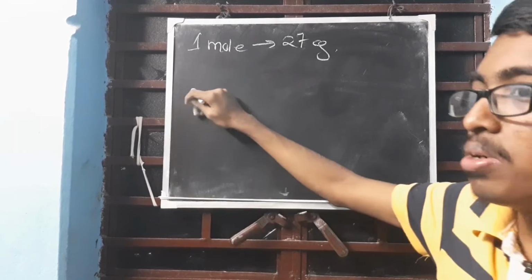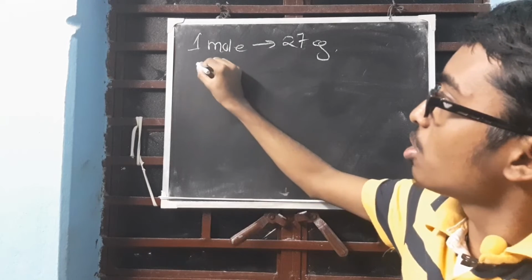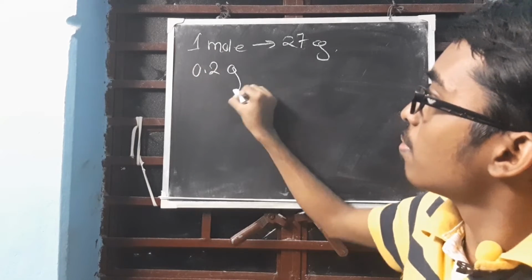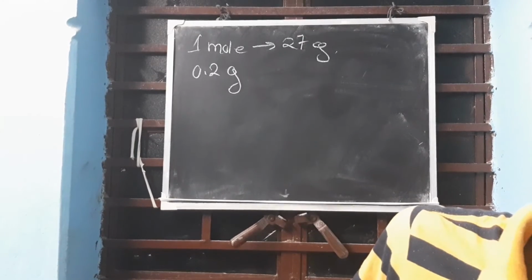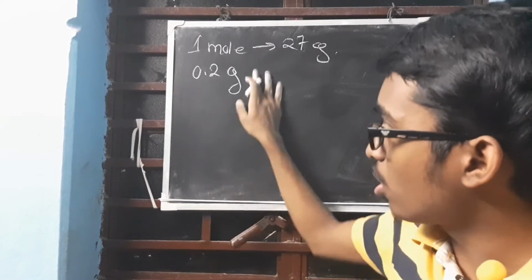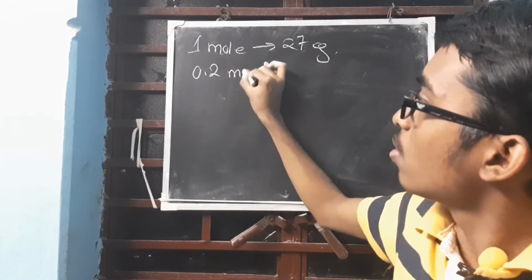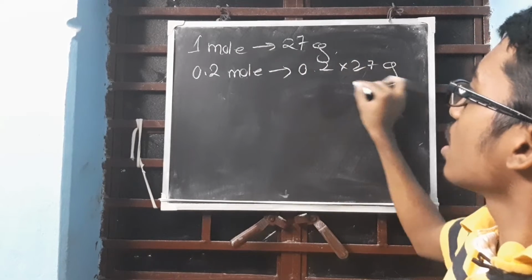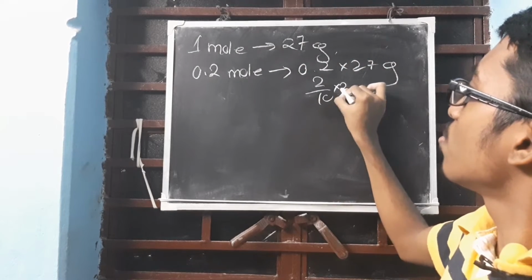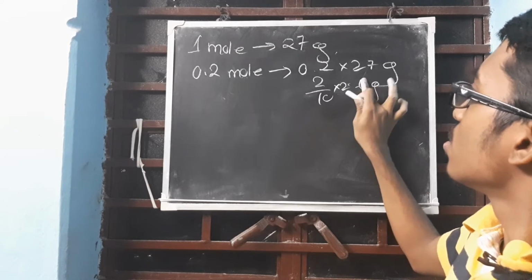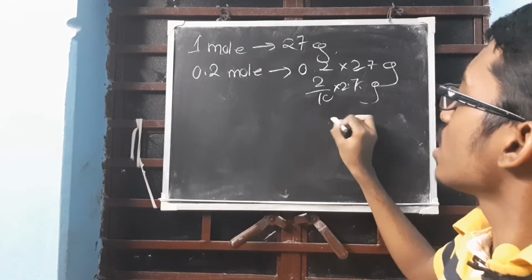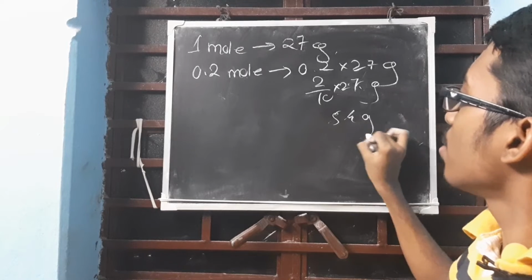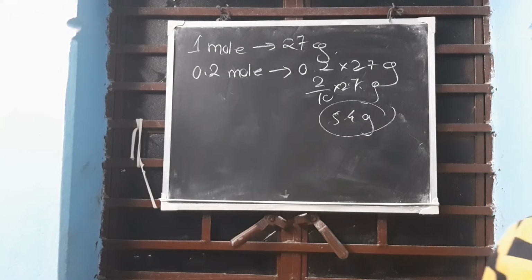So now it is asking how much? 0.2 gram. Wait, 0.2 mole, not gram. So what will you write? 0.2 into 27 gram. So 2 by 10 into 27 gram. So that's how much? 54. That is 5.4 gram. Understood or not understood?